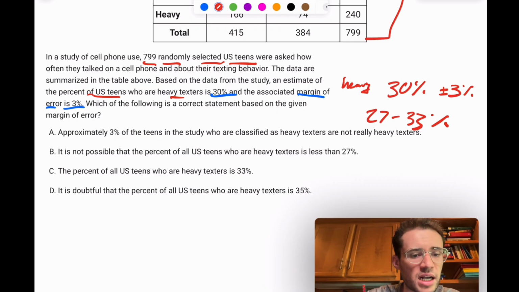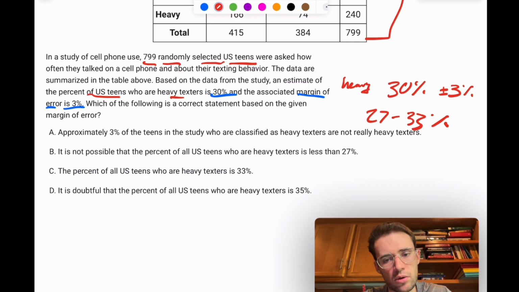Let's see. Approximately 3% of the teens in the study who are classified as heavy texters are not really heavy texters. Not necessarily, right? The margin of error means it could be down to 27, so that 3% of those 30 could be like up to that much within whatever, maybe some 99 or 95% confidence interval, it doesn't say. But it doesn't necessarily mean 3% less. It could mean 3% more. It could mean 1% more. It could be exactly correct.